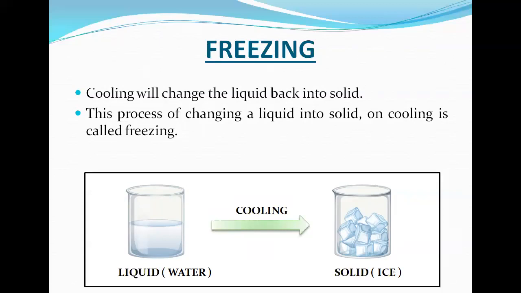They come closely, so automatically there is no space. What is the space? Intermolecular space. So intermolecular space is decreasing. In fact, there is no intermolecular space. That's why they can't move and become a fixed shape. That is what? Solid shape. Ice. So this process of changing a liquid into solid on cooling is called freezing.